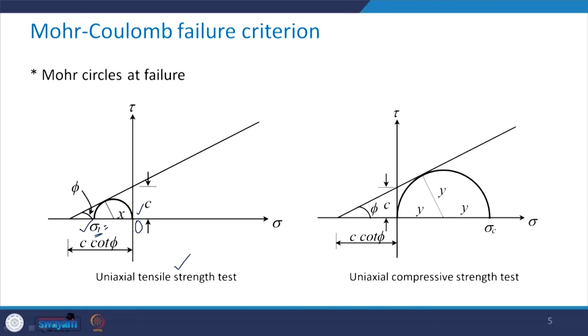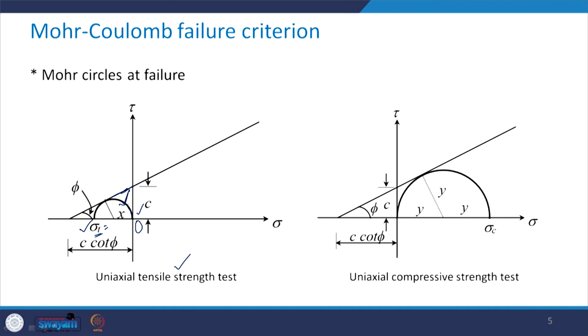Now I assume that the Mohr Coulomb failure criterion, which was tau equal to C plus sigma tan phi, is applicable in the tensile zone also. Then we can extrapolate it in this direction like this, and therefore this will be the tangent to this circle which is shown here. Now the radius of this circle is going to be